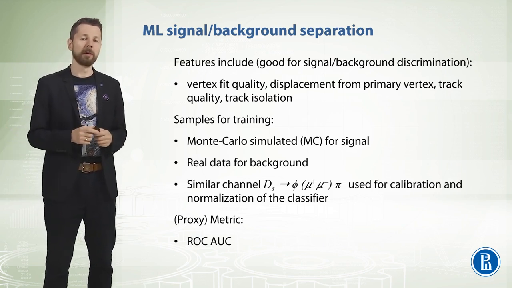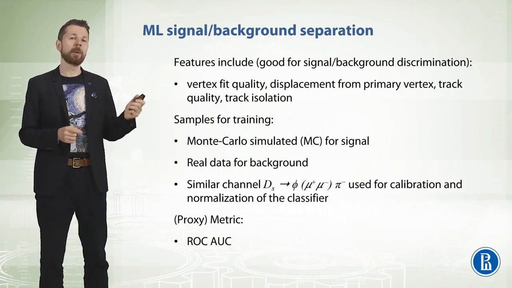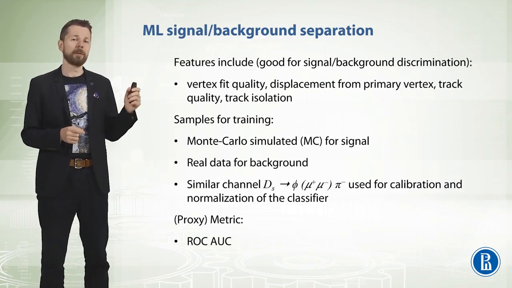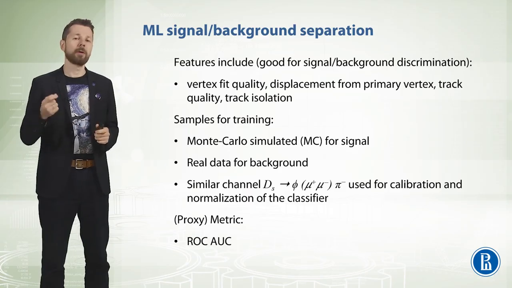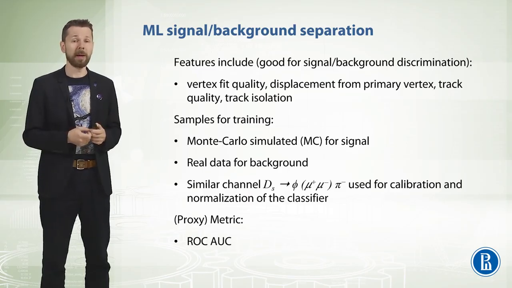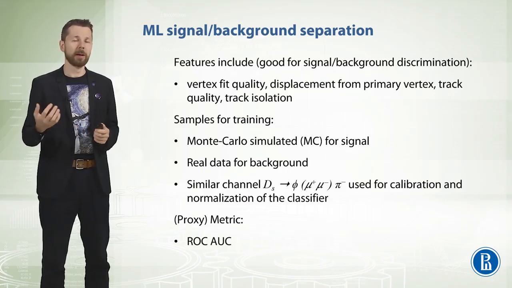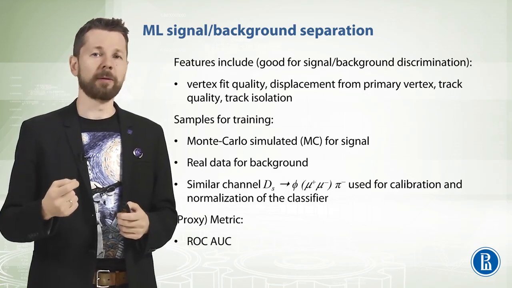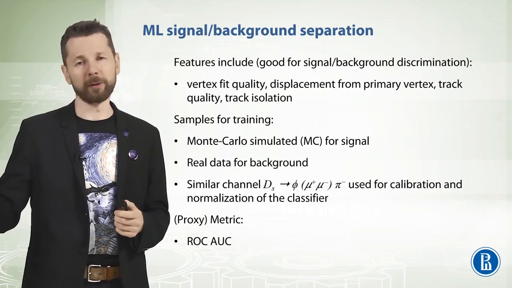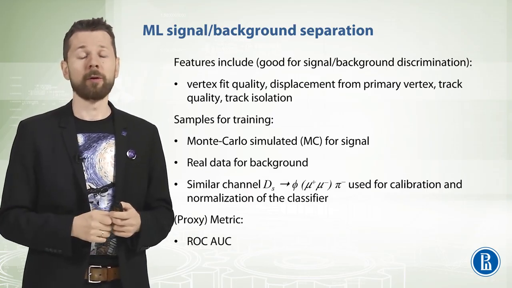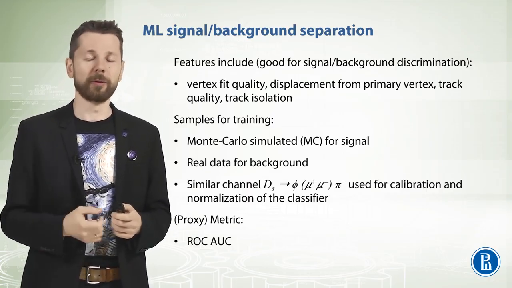And a similar channel with similar topology, Ds decaying into phi and pi, is used for calibration and normalization of the classifier. And as a metric, or proxy metric, because we are interested in branching fraction, which might not be directly related to this metric, we use the area under ROC curve metric.